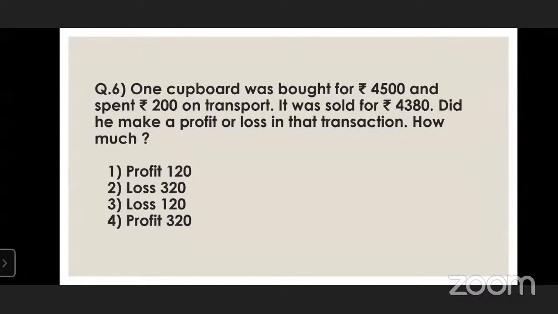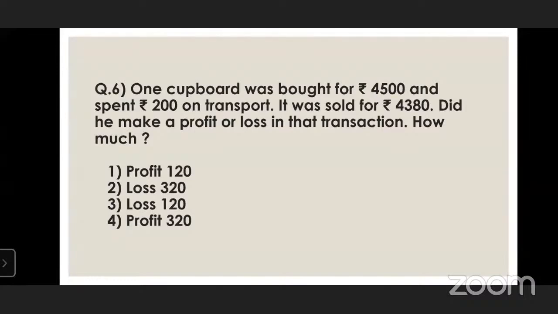Question number 6. One cupboard was bought for rupees 4,500 and spent rupees 200 on transport. So it was sold for rupees 4,380. Did he make a profit or loss in that transaction, and how much was it?